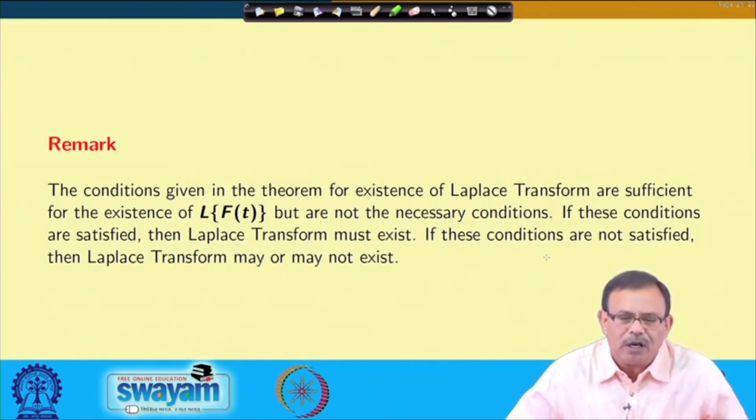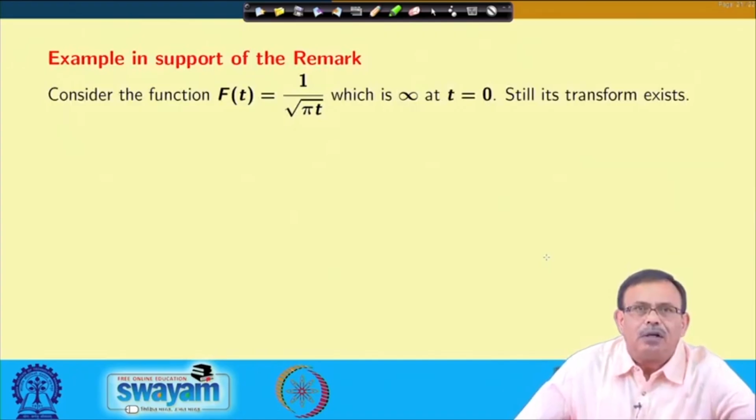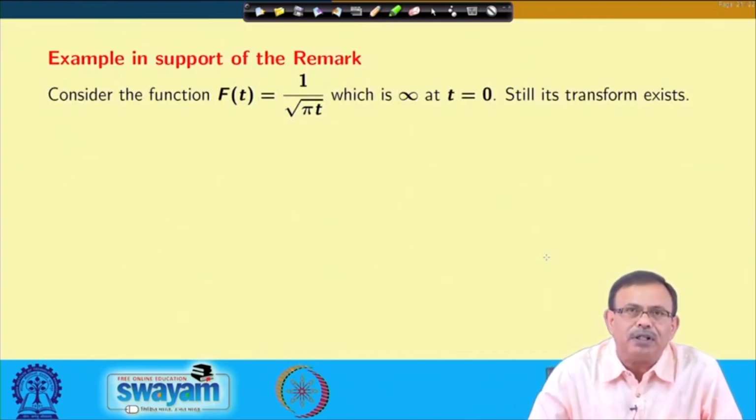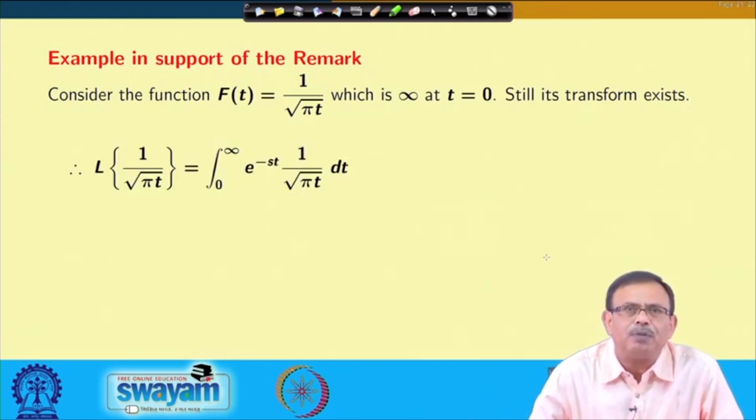Let us take one counter example of this. You see this function f(t) equals 1 by root pi t, which is infinity at t equals 0. From the function itself it is clear, at t equals 0 the function does not exist, but you will see that its transform always exists. What is the Laplace transform of 1 by root pi t?